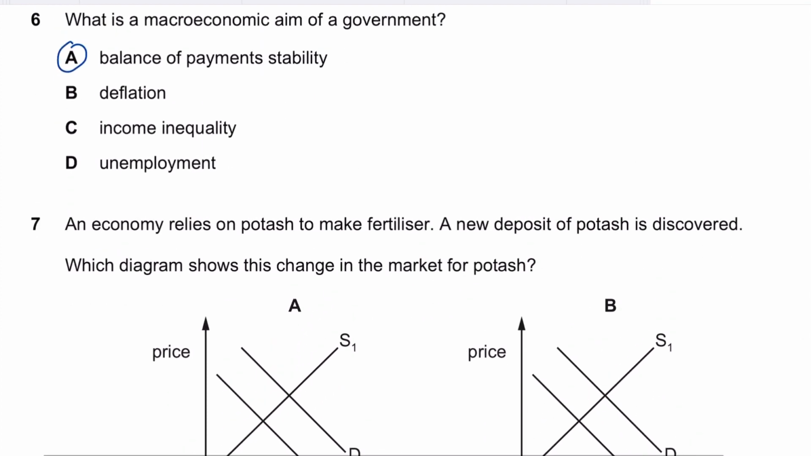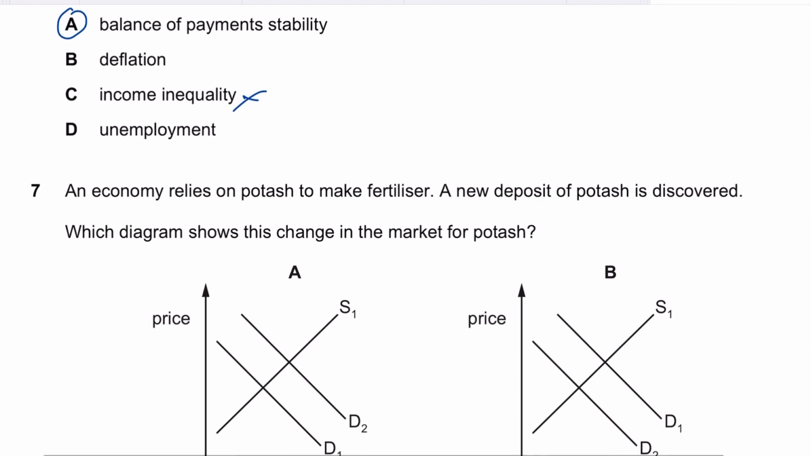Question number, income inequality is not unemployment. Obviously, unemployment is not the aim. We need to reduce unemployment. As far as income inequality is concerned, we need to reduce income inequality. Also, deflation is not an aim. We are not aiming for deflation. We are aiming for low inflation, right?